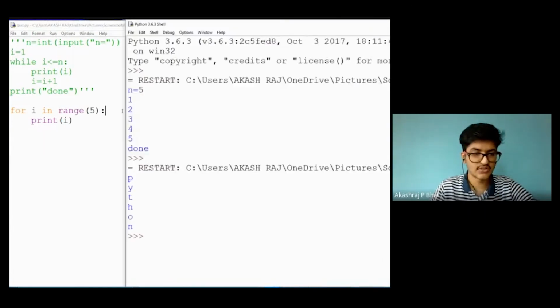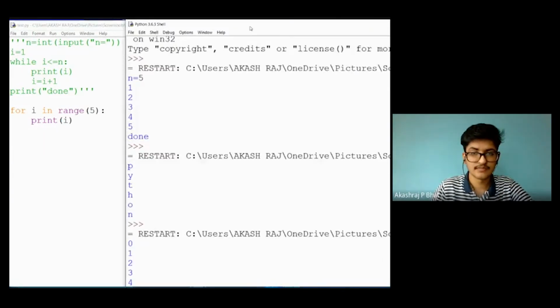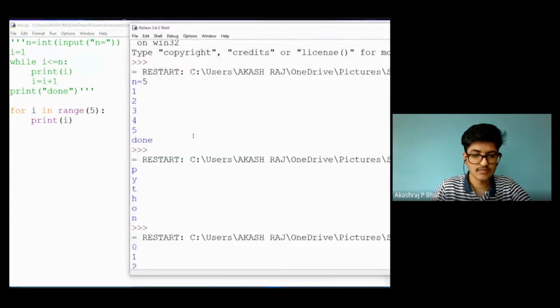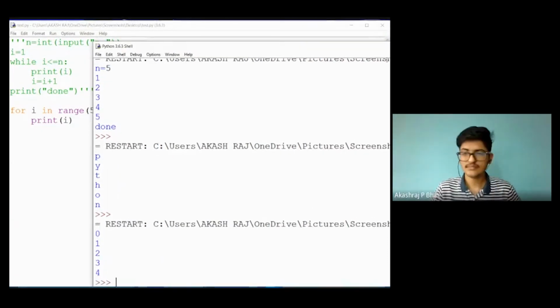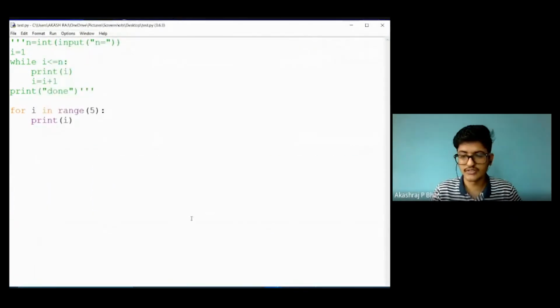So now let me execute this. Here you can see, as I told, it will create a sequence of elements 0, 1, 2, 3, 4. Initially I will be assigned to 0, and 0 will be printed, then I will be assigned to 1, and 1 will be printed. This continues until the last element, that is 4. 4 is the last element in the sequence generated by range 5. After that, as there is no other element, the complete iteration stops there. So that is regarding for. I hope you understood regarding for now.